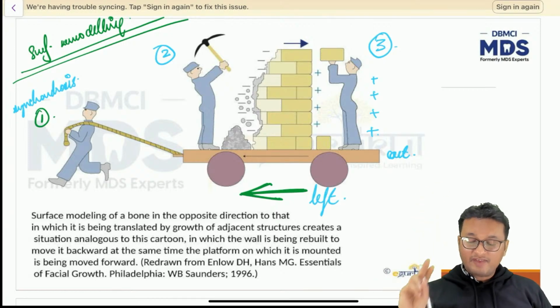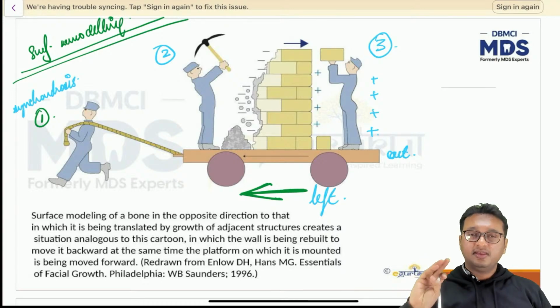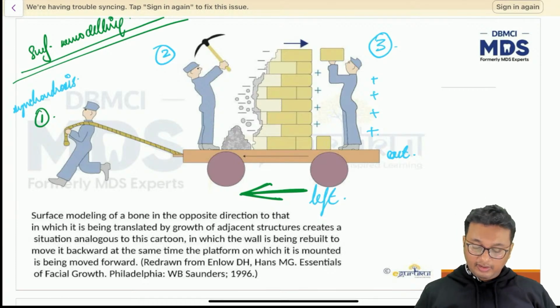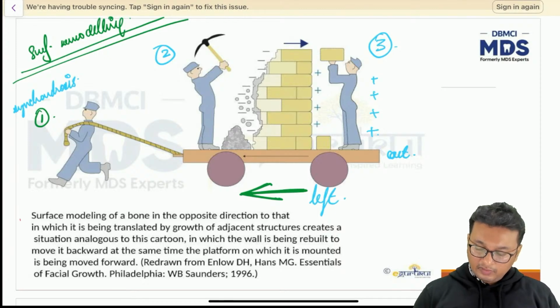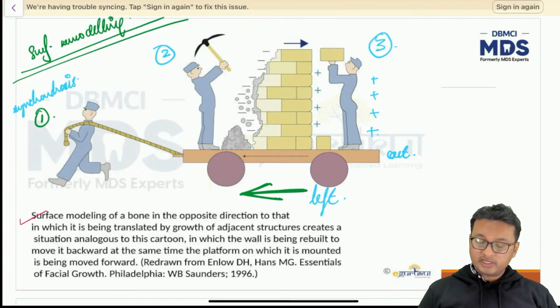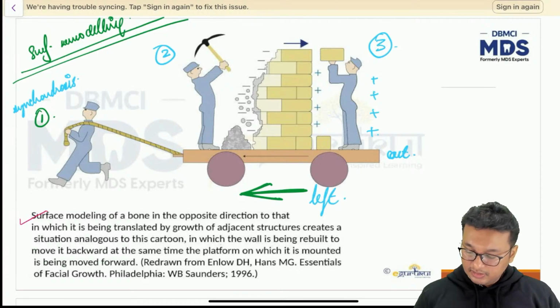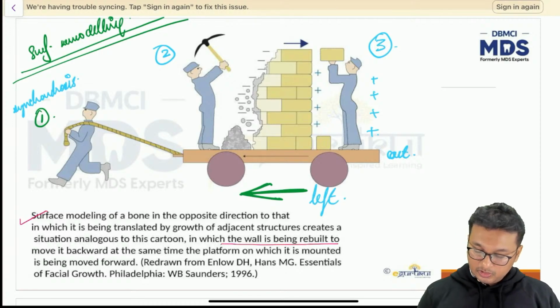So we have a combination of cortical drift, primary displacement, secondary displacement, and surface remodeling in this particular diagram.